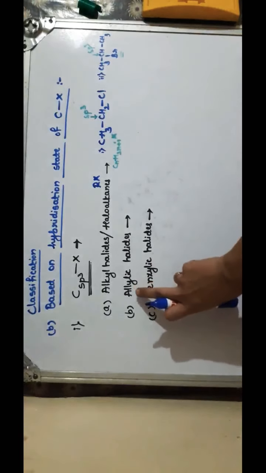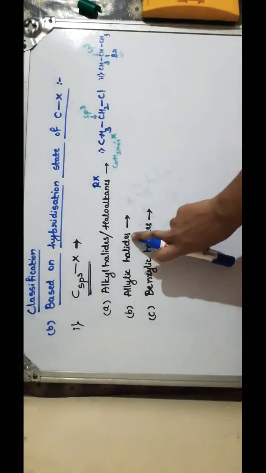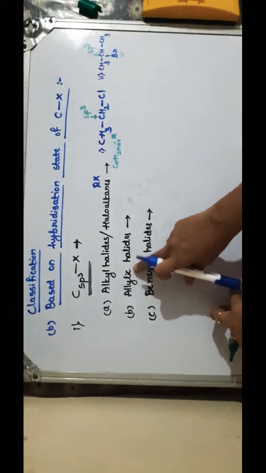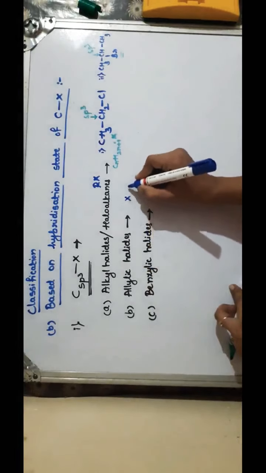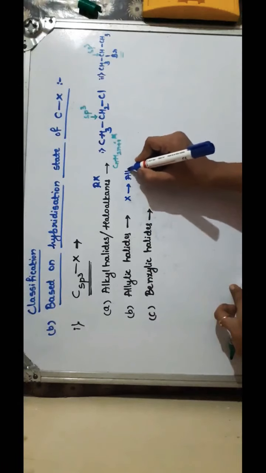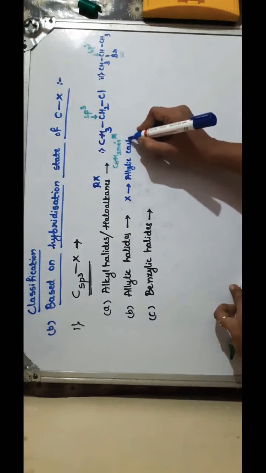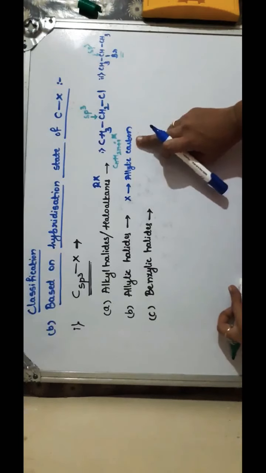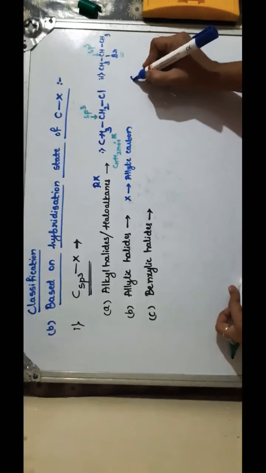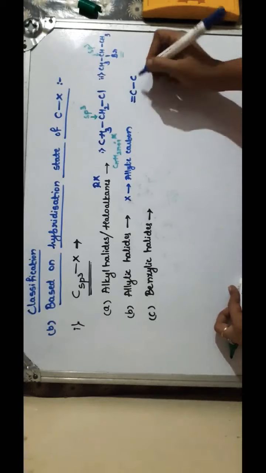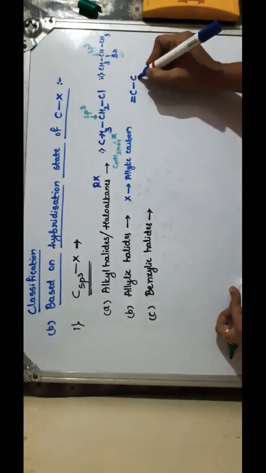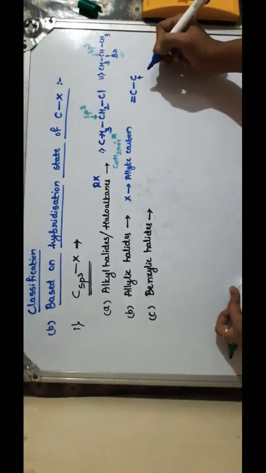Now the second type is allylic halides, where the halogen atom is attached to the allylic carbon atom. So what is an allylic carbon atom? Allylic carbon is the one which is attached to the doubly bonded carbon atom. If this is the case, this carbon is known as the allylic carbon. What is its hybridization state?